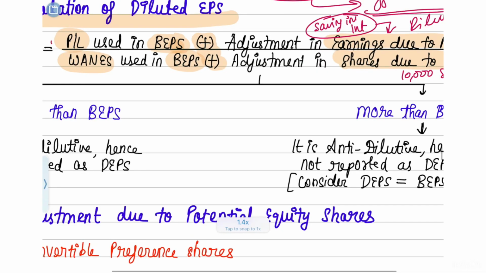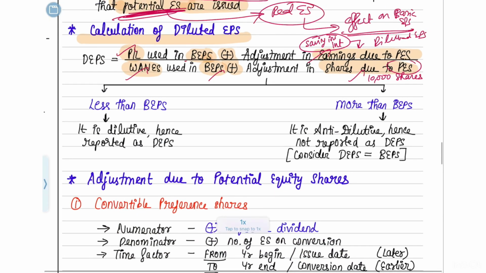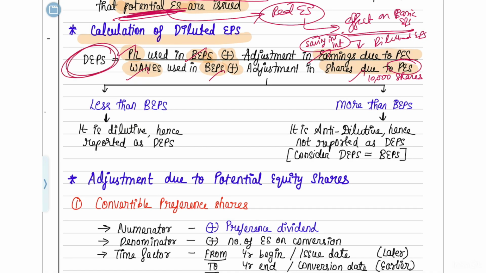So the formula is: profit and loss which you used in basic EPS, plus any adjustment in earnings, divided by the shares that you used in basic EPS, plus the extra shares that have been issued due to potential equity shares. If you do this, you will be able to find out your diluted EPS.